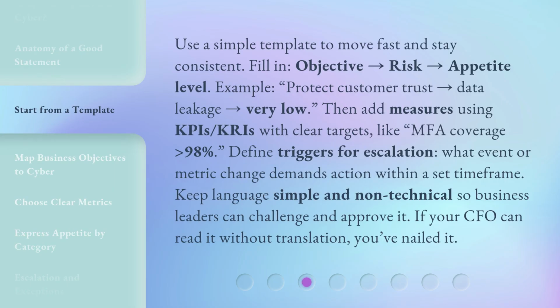Use a simple template to move fast and stay consistent. Fill in: objective → risk → appetite level. Example: protect customer trust → data leakage → very low. Then add measures using KPIs, KRIs with clear targets, like MFA coverage greater than 98%.